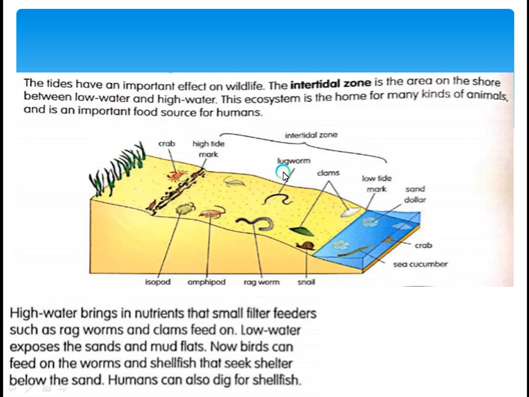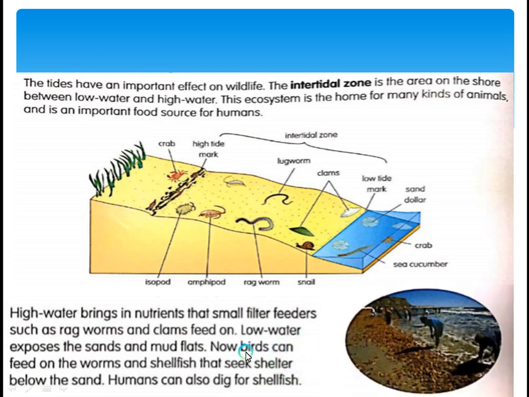It is also an important food source for humans. Some people eat crabs, snails, shrimps, and so many things. High water brings in nutrients that small filter feeders such as ragworms and clams feed on. So when there is high water, it brings food. Low water exposes the sand and mud flat.